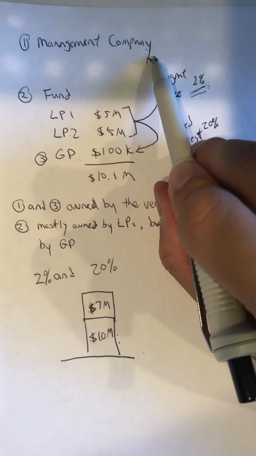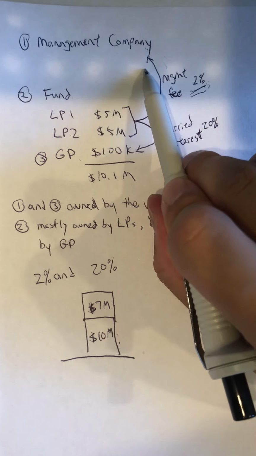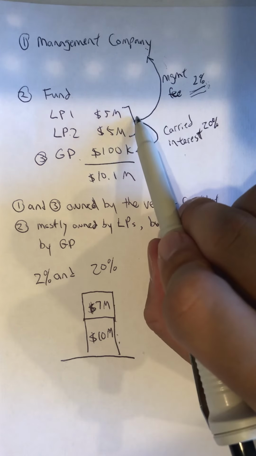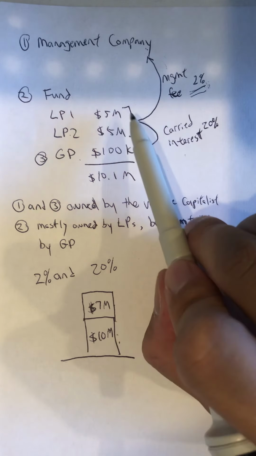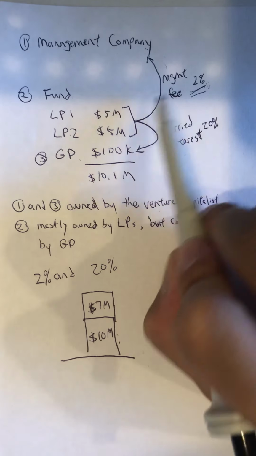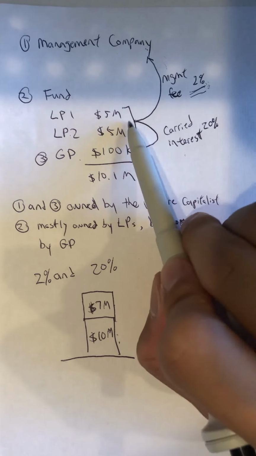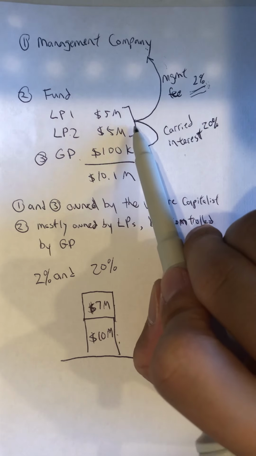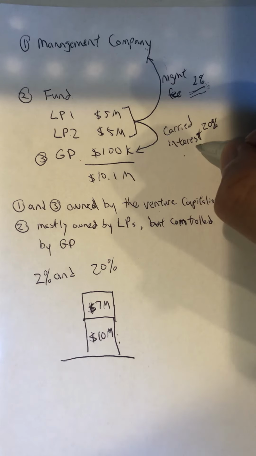So that's not a variable fee from year to year. And there are exceptions, and we'll talk about that later. But in the first, say, 5 years, rain or shine, the LPs are going to pay 2% of the 10 million that they invest to the management company. And then the carried interest is based on how well the fund does. That's why carried interest is another way of saying performance fees.